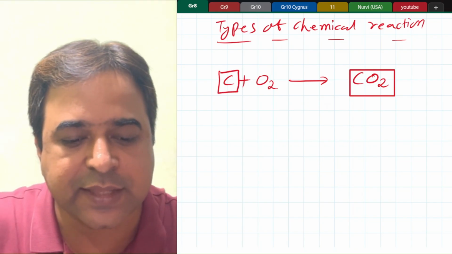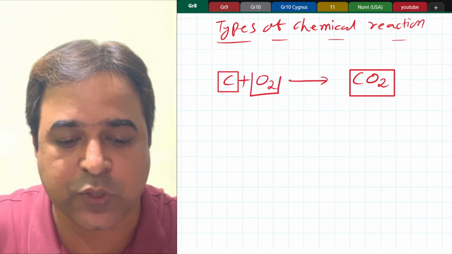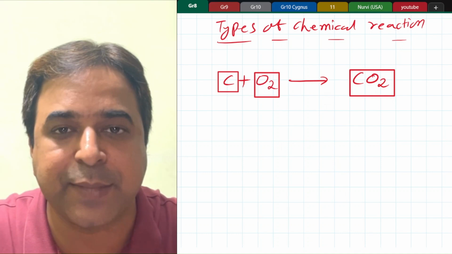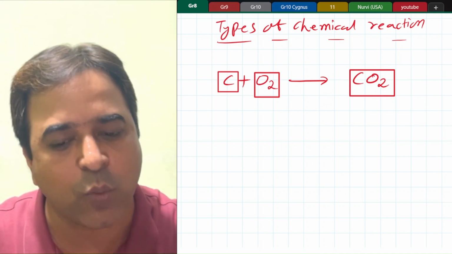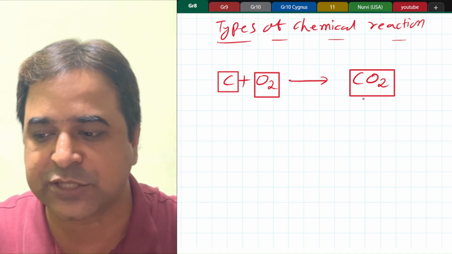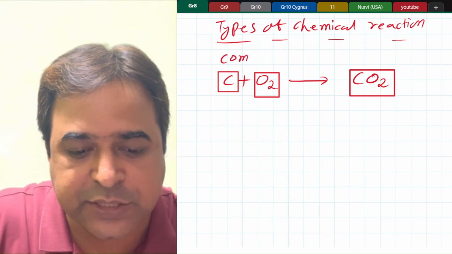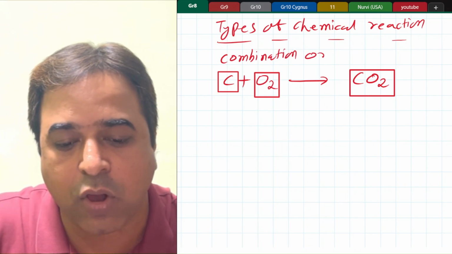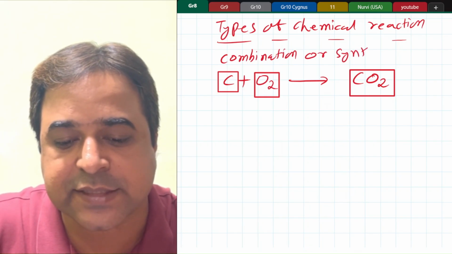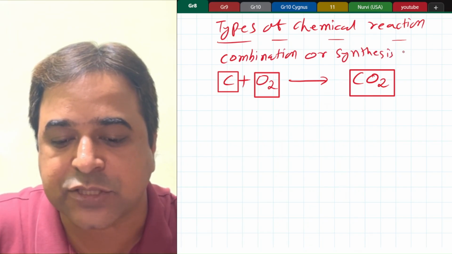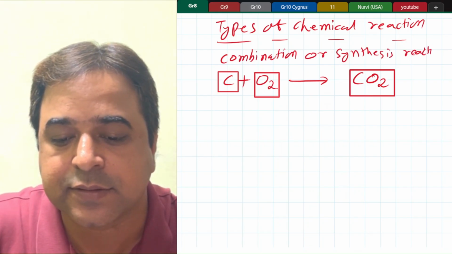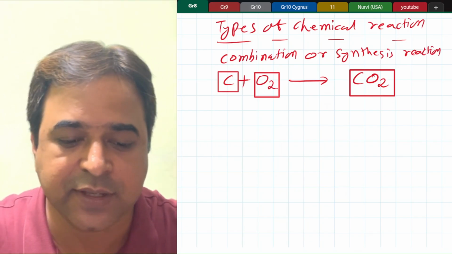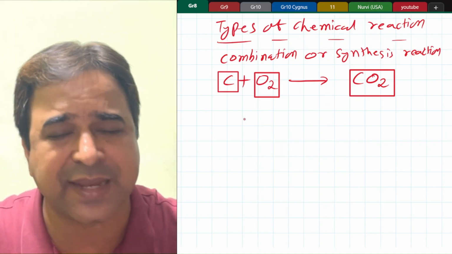Otherwise, if you see, there are how many reactants? Two reactants. So two or more reactants, when they react chemically and form only and only one compound, this type of reaction is called combination reaction or synthesis reaction. Okay, so this is the combination type of reaction. You can take many more examples, but take the simple one.